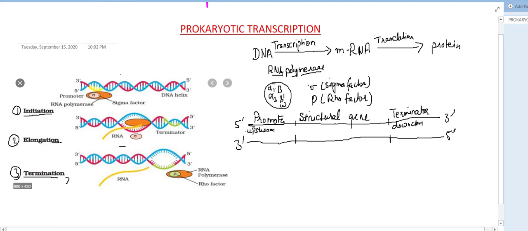So the structural gene is flanked by the promoter and the terminator, in between the two. The sequence before the structural gene is upstream, and the sequence after the structural gene is downstream. So suppose there is the sequence A, G, C, T, G, A, T.